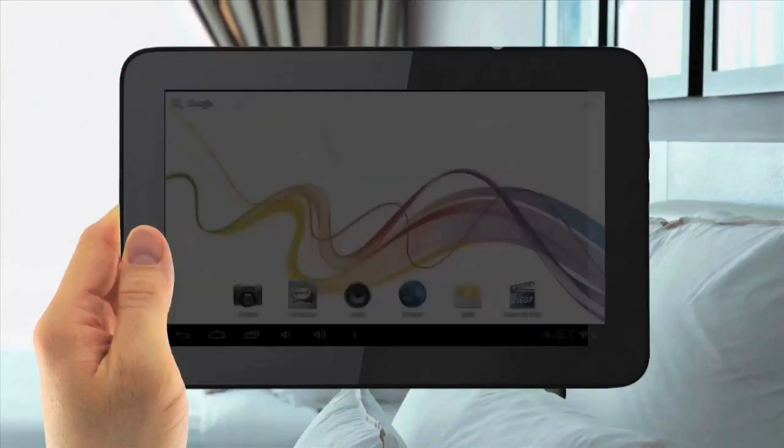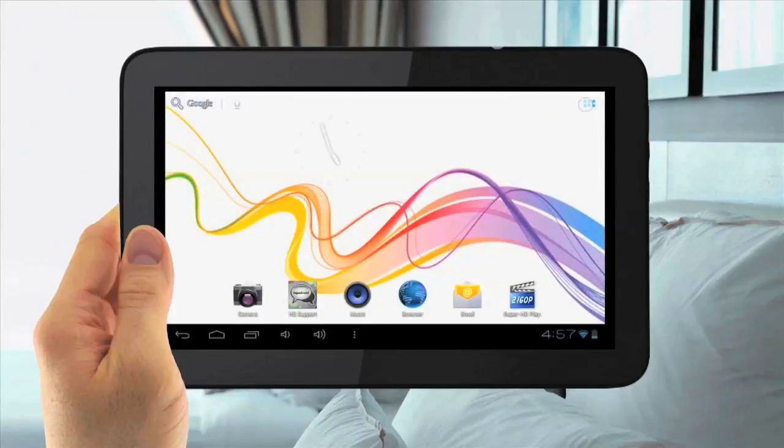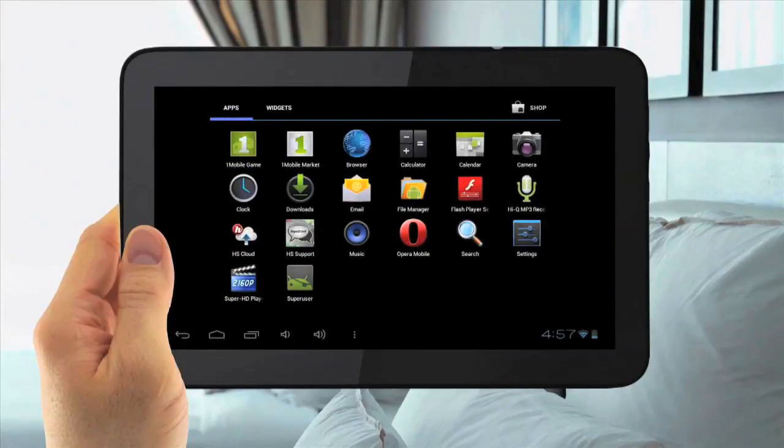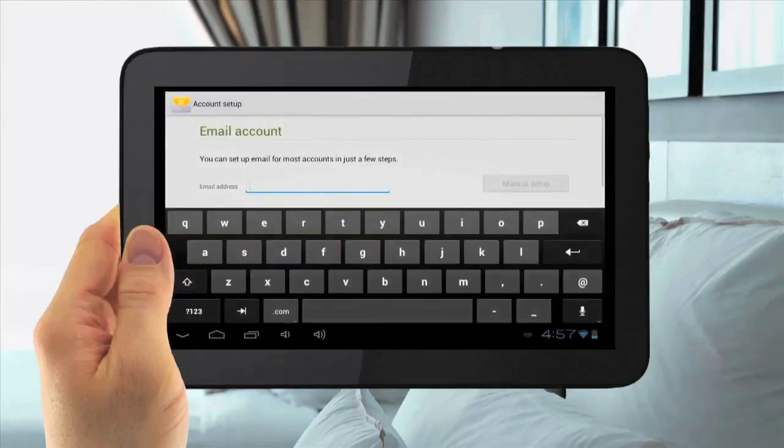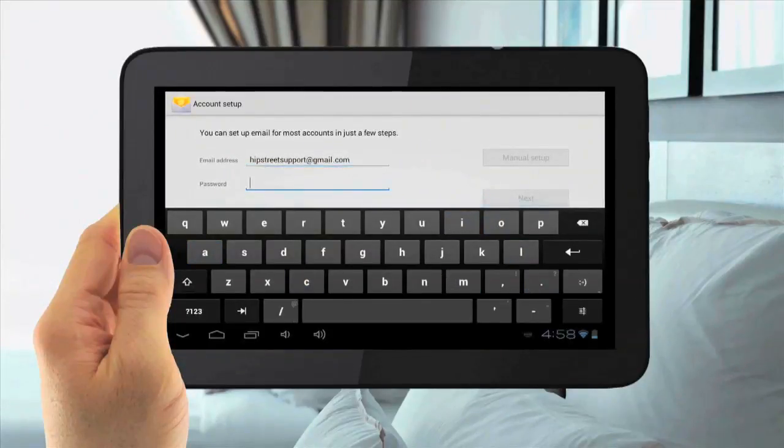Setting up your email. To set up your email, tap the Menu Applications button in the top right. Then go to the email icon. Tap that. Then enter in your email address. Then enter in your password for that email address. Then hit Next.